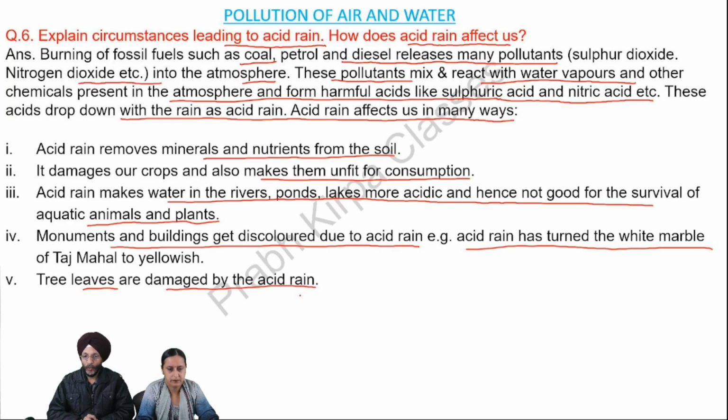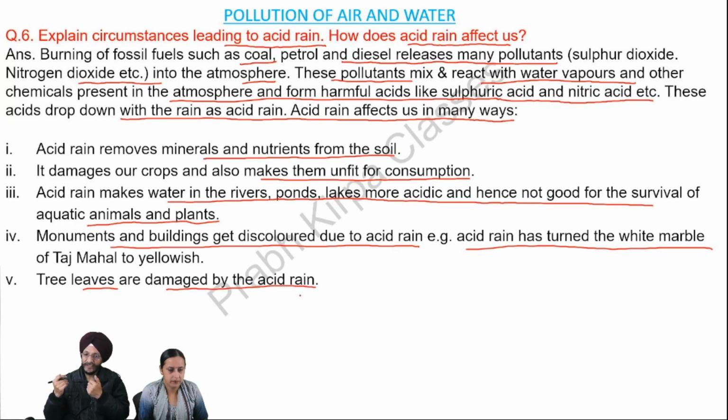These pollutants go high in the atmosphere and they mix with the water vapors and other chemicals present in the atmosphere. And then these pollutants form harmful acids. These acids come down on the earth with the rain in the shape of acid rain.